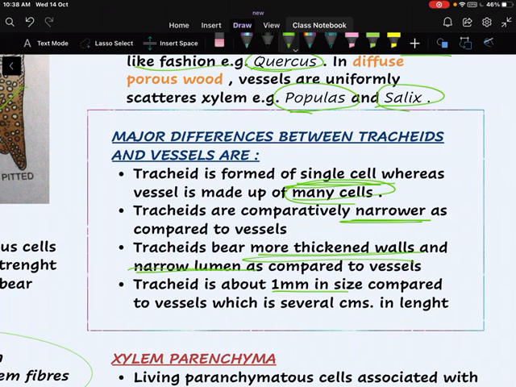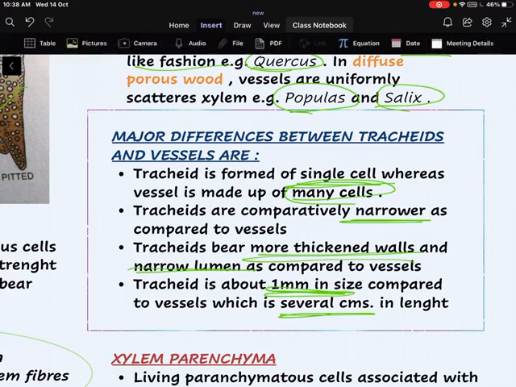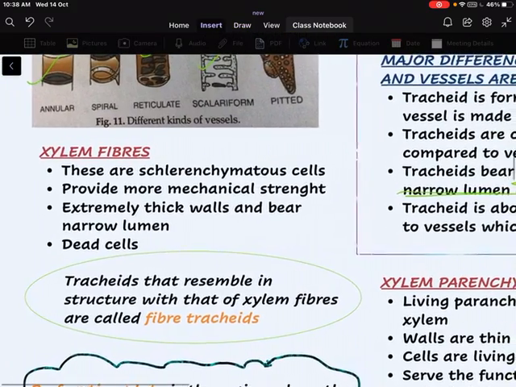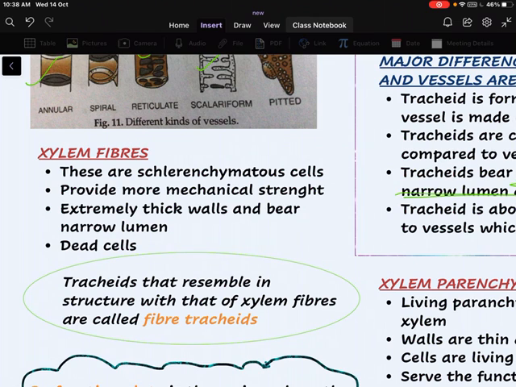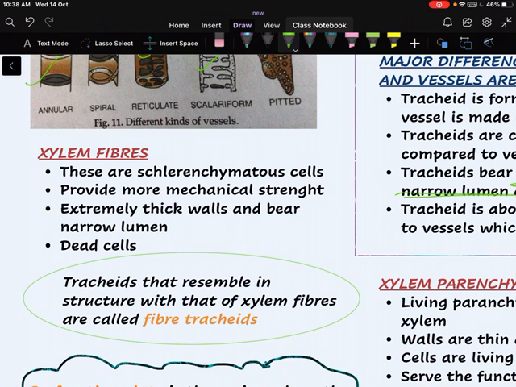Tracheid is only 1 mm in size, that is, they are so tiny, but vessels are of several centimeters. They are not so tiny as compared to tracheids. Now let's learn about xylem fibers, another kind of cells present in xylem. These are sclerenchymatous cells, and their main function is to provide mechanical strength to the plant.